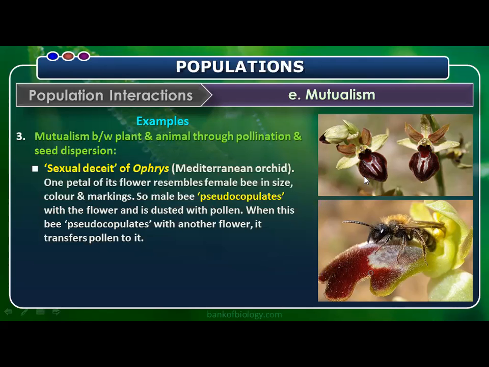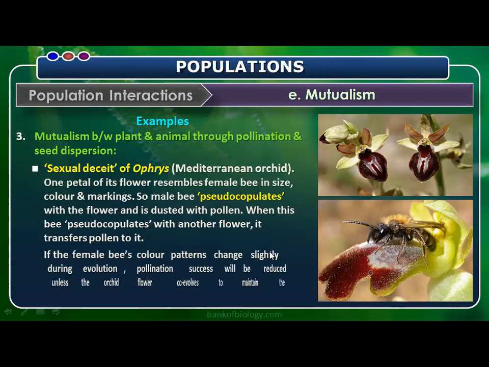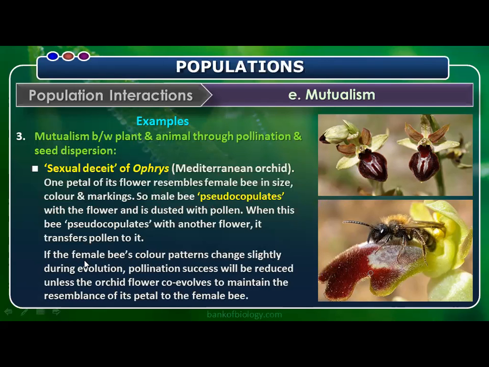So the male bee feels that it is a female bee, pseudocopulates with the flower and is dusted with pollen. When this bee pseudocopulates with another flower, it transfers the pollen to it. Okay, so that is what you call sexual deceit. If the female bee's color pattern changes slightly during evolution, the pollination success will be reduced unless the orchid flower co-evolves to maintain the resemblance of its petal to the female bee.